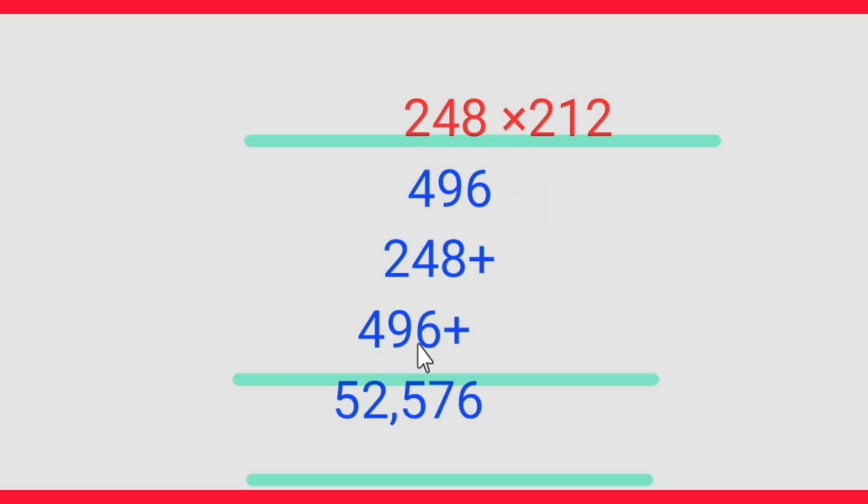2 8s are 16, 6, 1 carry. 2 4s are 8 plus 1, 9. 2 2s are 4. Now let us add 6,